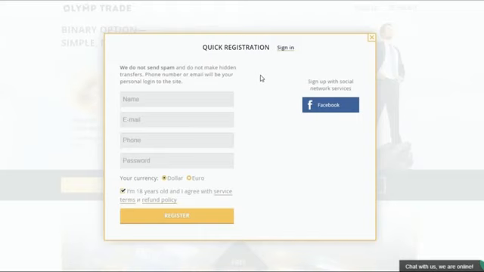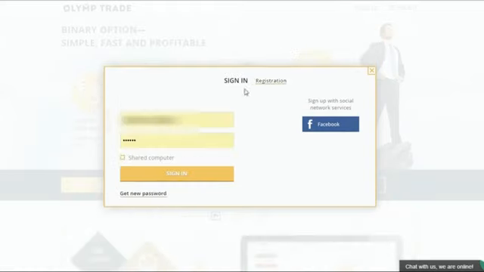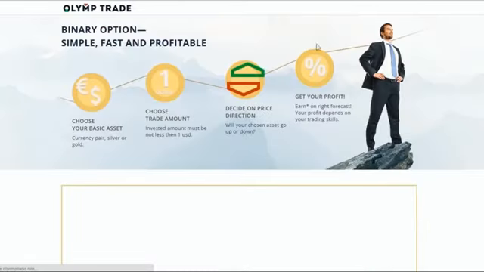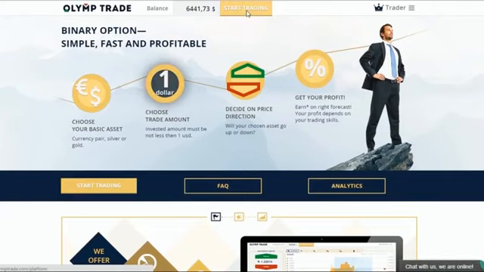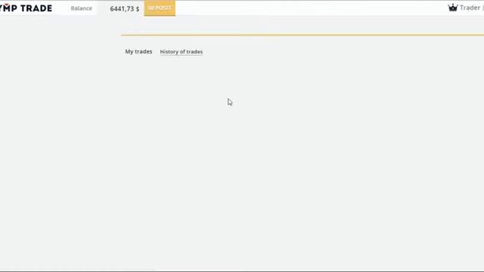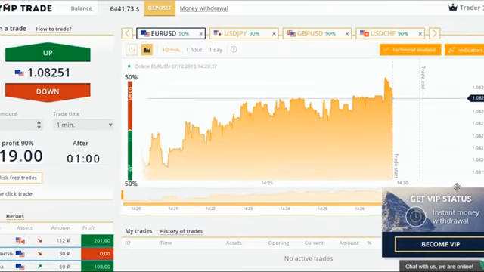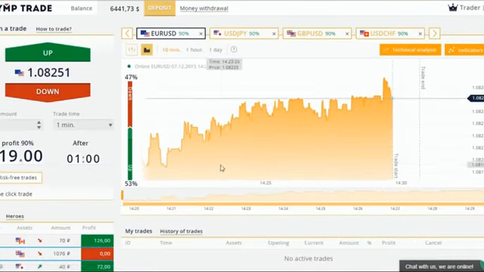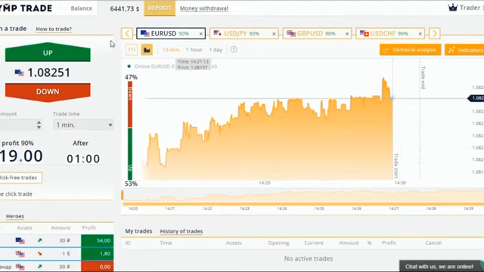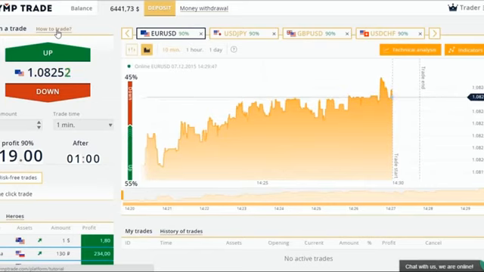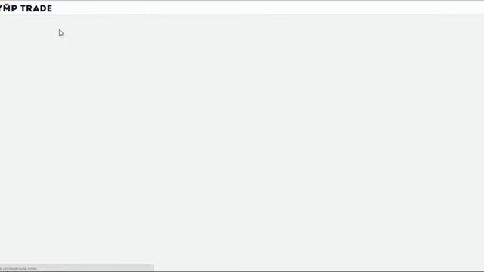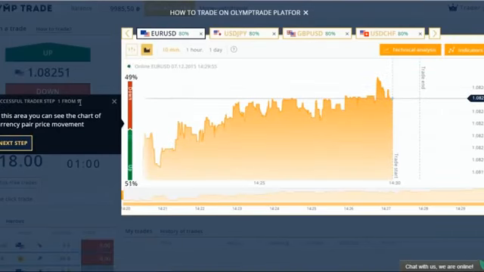But in my case, the account has already been opened, and I enter the system using my login and password. So I get to the trading platform. Then click on the Start Trading button. And the trading platform is being loaded. After signing in, the broker will guide us through a brief training session. As you can see, it is even written Successful Trader Step 1 of 9 here. Let's have a quick overview of the steps and then get down straight to my method.